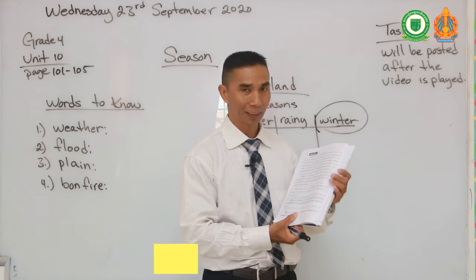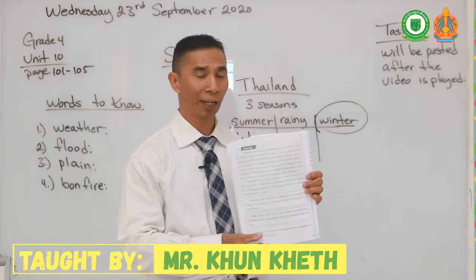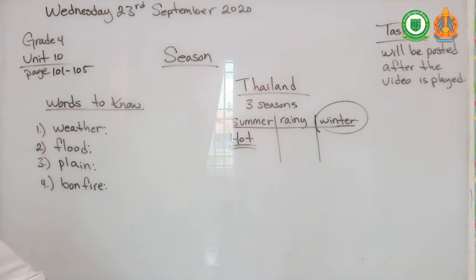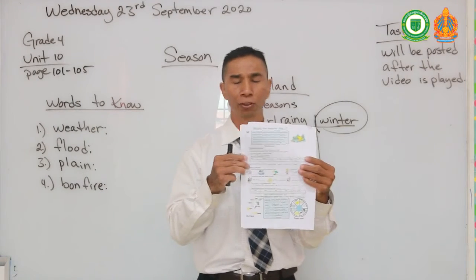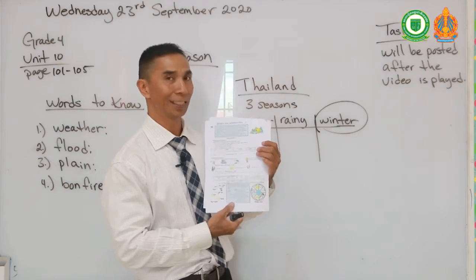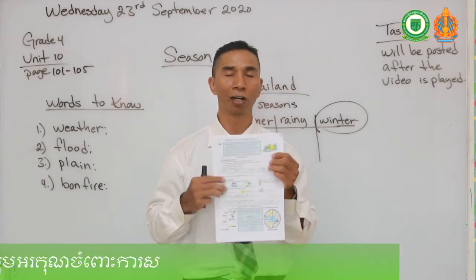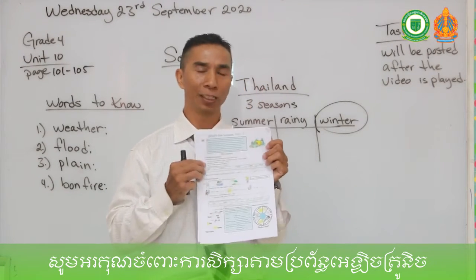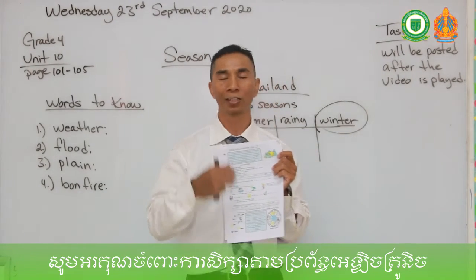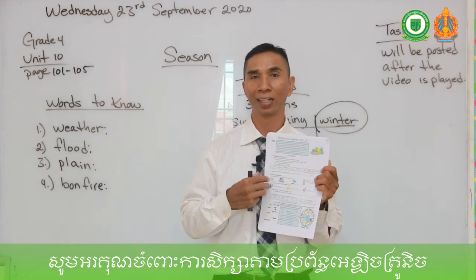Okay, for your first task, I will have some exercises for you that I will post after the video. So after you have finished watching this video, let me know and I will show you your first task. Your first task will have 2 exercises, okay? I will give you 40 minutes, and all these exercises are about seasons, seasons here in Southeast Asia and seasons all around the world. Once you complete this task, you can send it to my personal Telegram where I can correct it and give you back your score. Okay, class, after 40 minutes, I will see you in our second video.